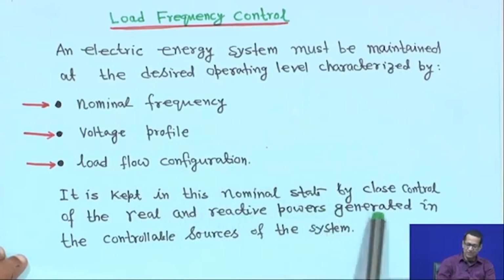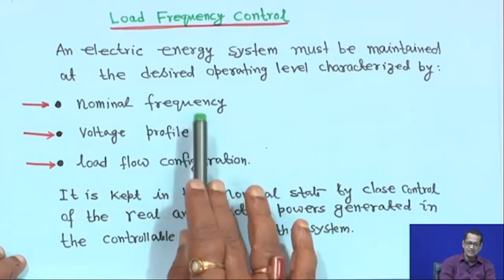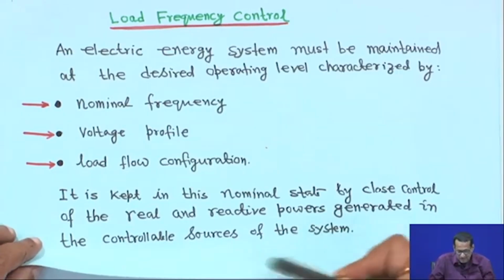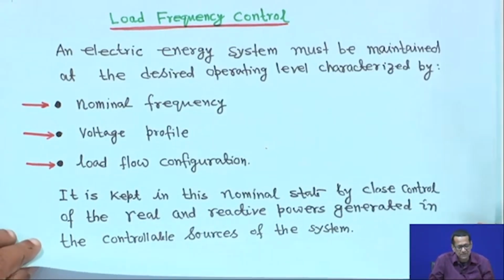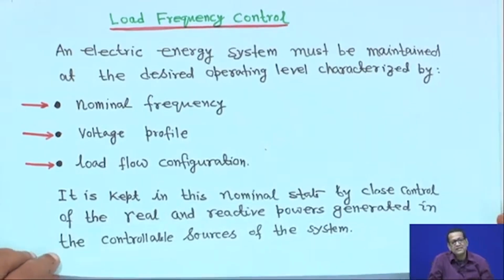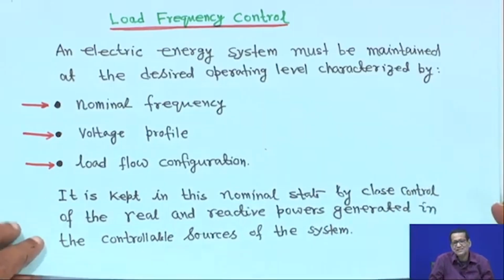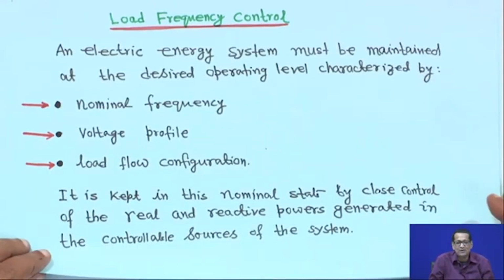So, it is kept in the nominal state, I mean this frequency, by close control of the real and reactive powers generated in the controllable sources of the system. That means you have to control both real and reactive power, but later we will come to that. For frequency, the case is real power, right. Basically, a power system is a huge network, and one group of power system is interconnected to another group, or one power system is connected to another power system, or sometimes a power system operates in a totally isolated way. So, different versions are there, right.